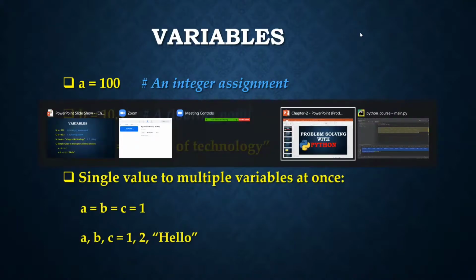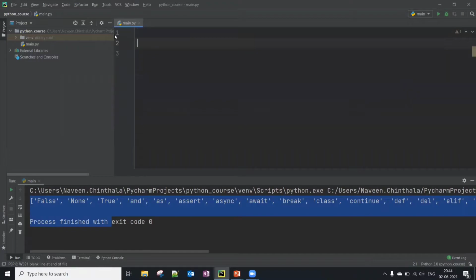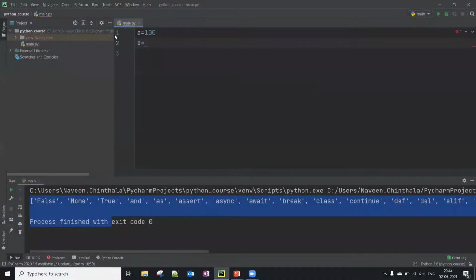Let me show you this by printing here. Here a equals 100, b equals 10.4, and name equals Wings of Technology.